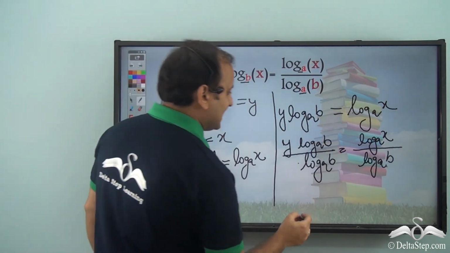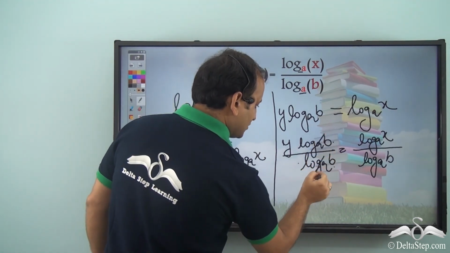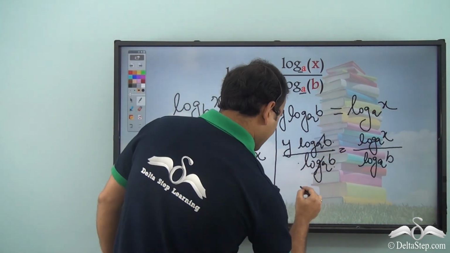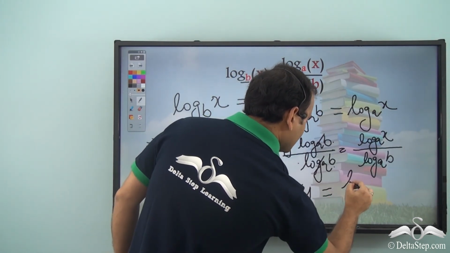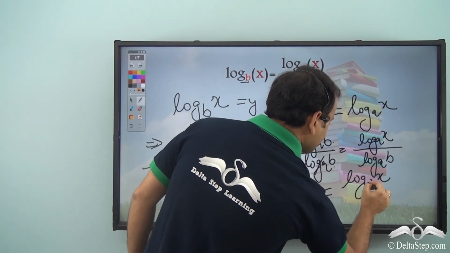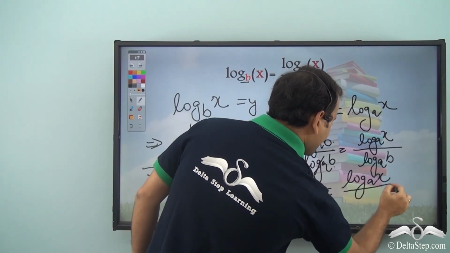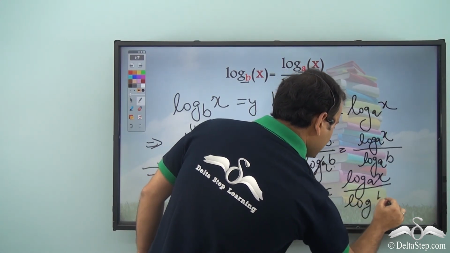Now, we see that here numerator and denominator are the same, so they can cancel each other out. So the final answer here is that y is equal to log x to the base a by log b to the base a.